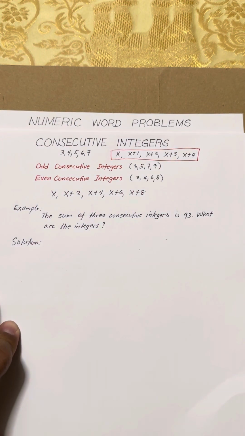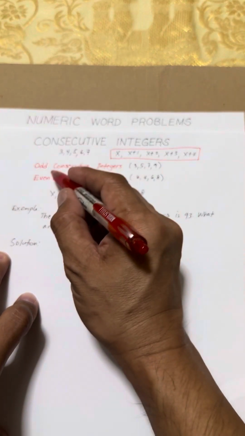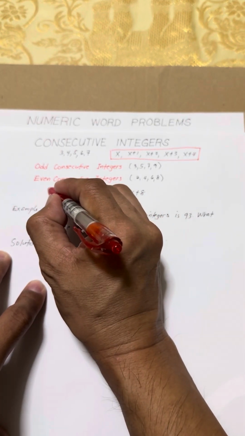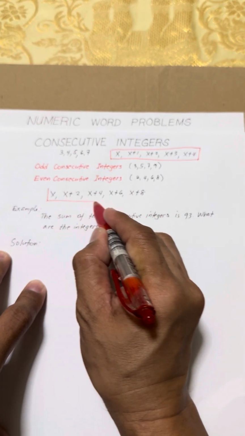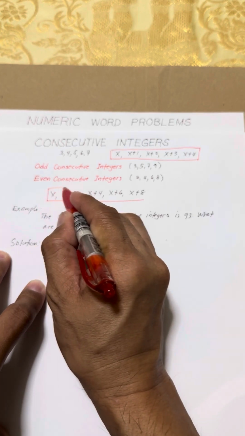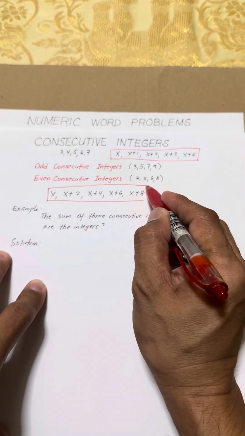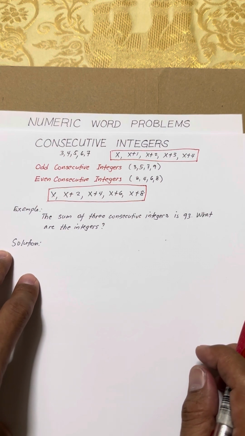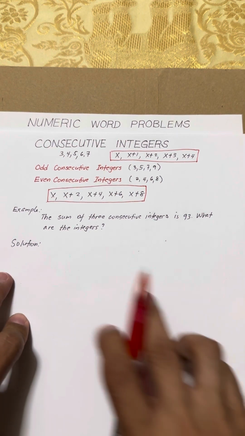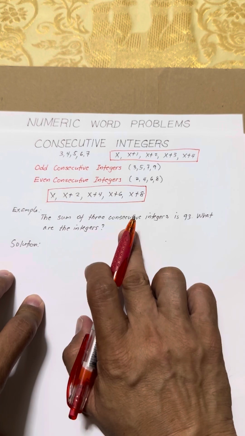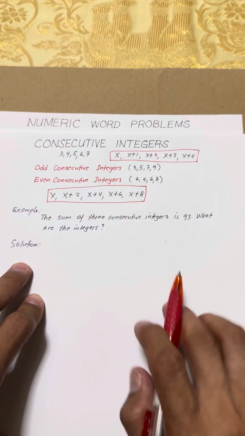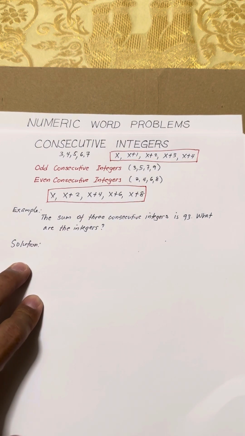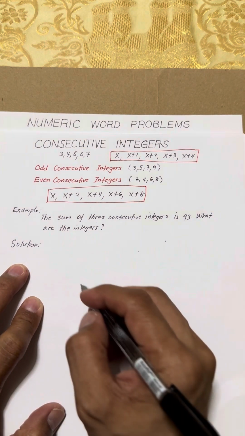If there is a mention of odd or even consecutive integers, then we need to use the other equation for both. But this problem didn't say anything about odd or even, so we have to use this one.